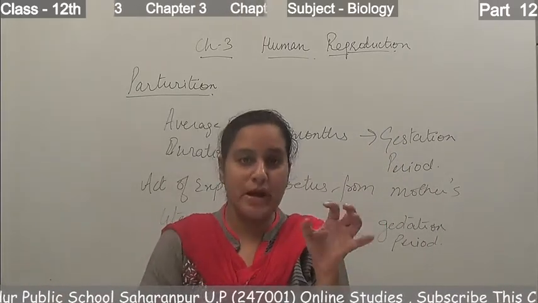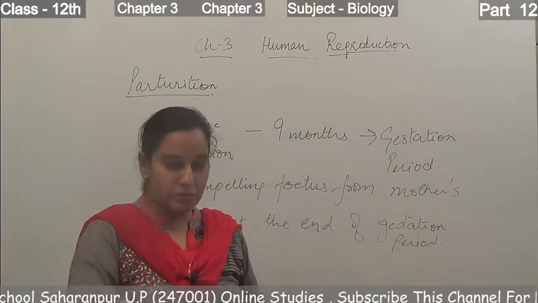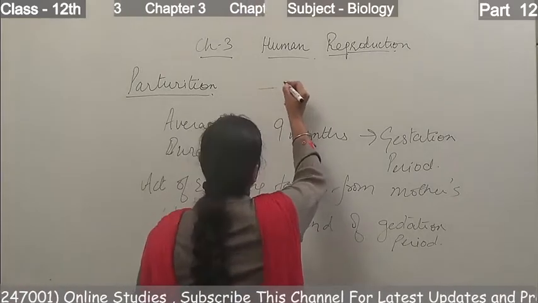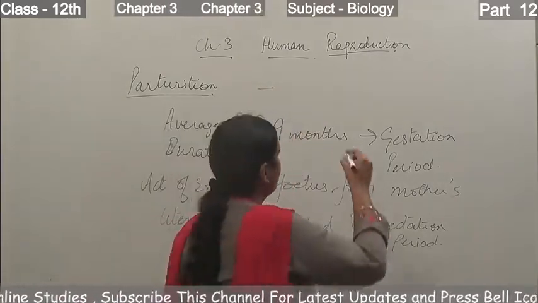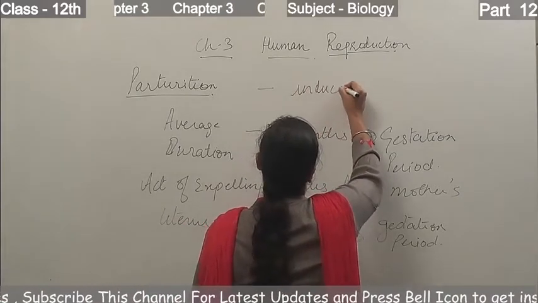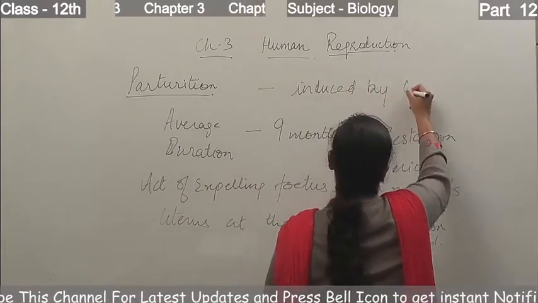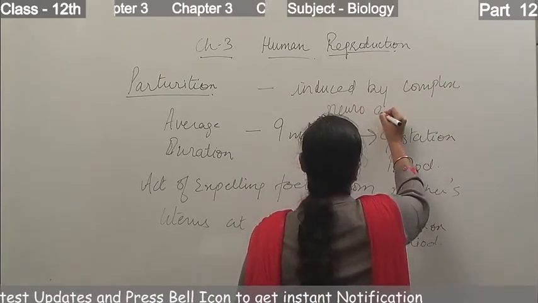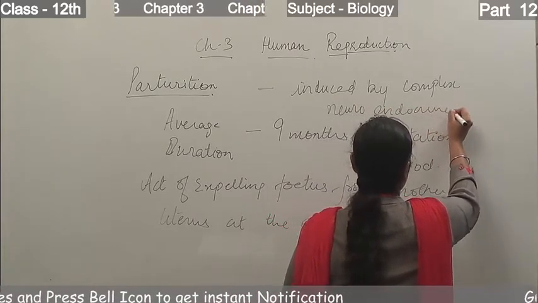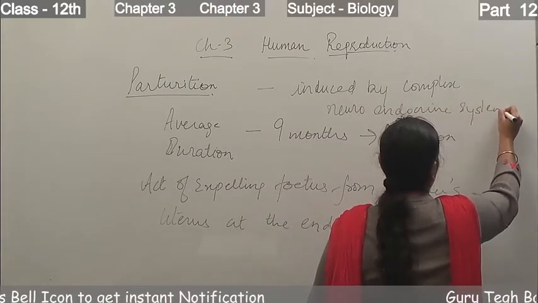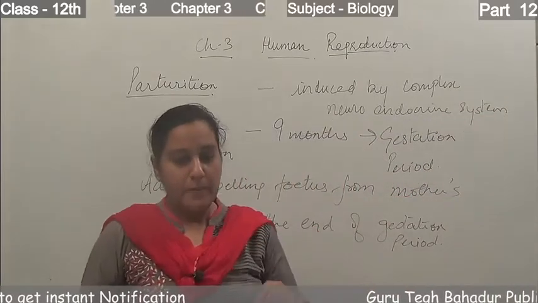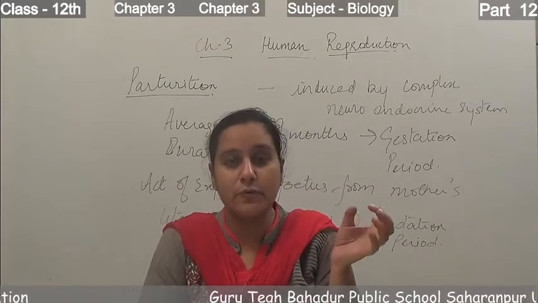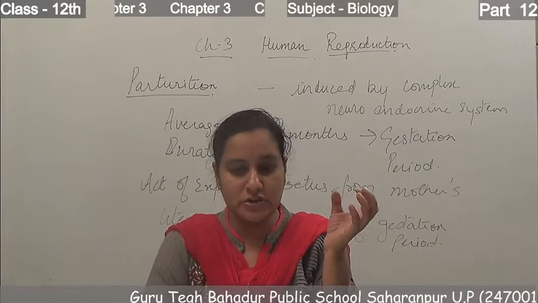Now how does this parturition occur? It is induced by the complex neuroendocrine system. Now what actually happens in this system? Parturition signals are given by the fully developed fetus. When the fetus is fully developed, it gives the signals to originate the parturition.